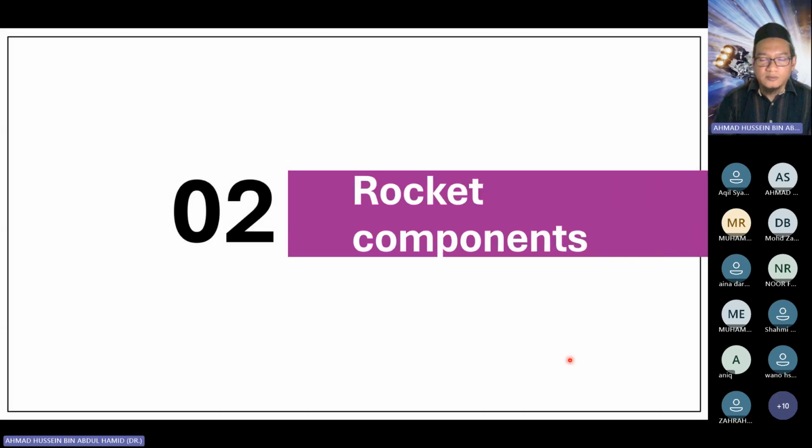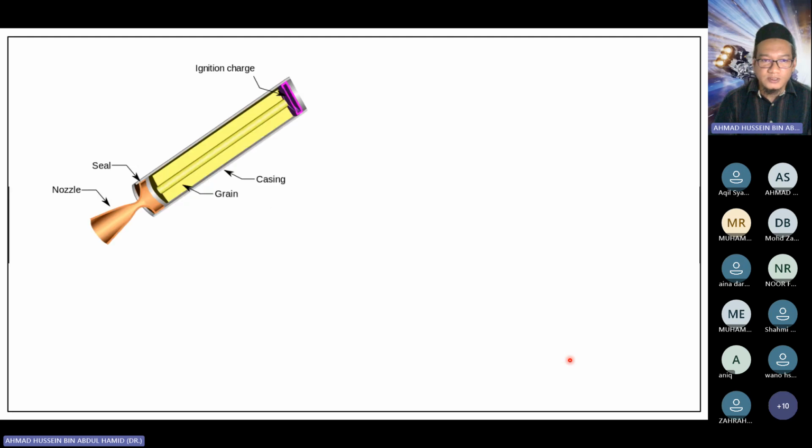All right, so coming to the second agenda, the rocket components. Basically, there are a few basic components for the rocket to work. They are, of course, the casing, and within the casing we have the grain. We call it grain. The grain is the fuel, the propellant. And then we have the nozzle, and also the ignition charge. The seal is mainly to seal because within the chamber the pressure is very high, so we don't want any high pressure gas to escape. That's why we have the seal. So this is the basic component, but we have added other components as well.